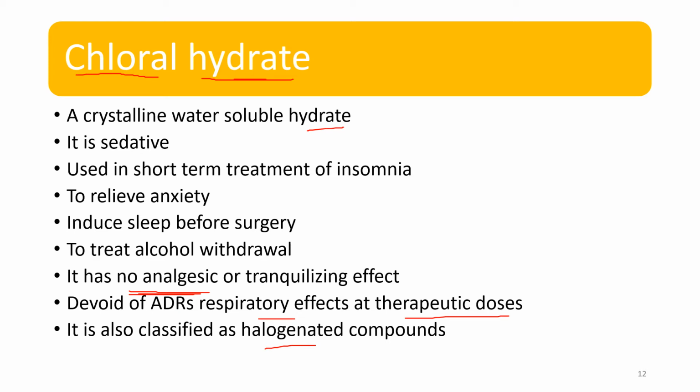As we were discussing, paraldehyde is classified under aldehyde derivatives, glutethimide as a glutarimide derivative, and this one under halogenated compounds. Why? You can see in the name, chloral: chlorine. That's why it is classified under the halogenated compounds.